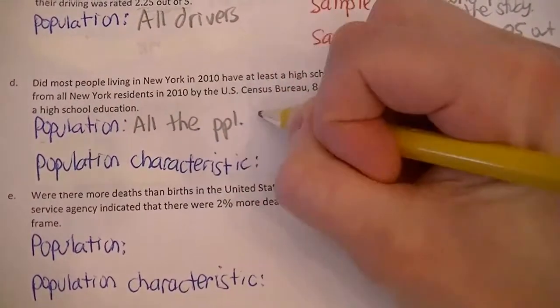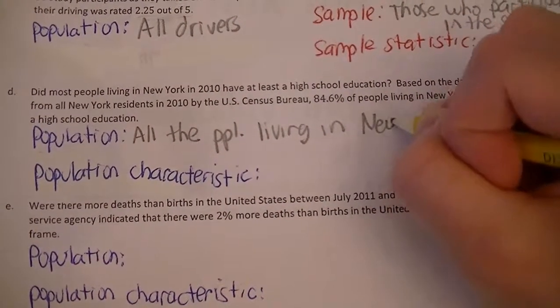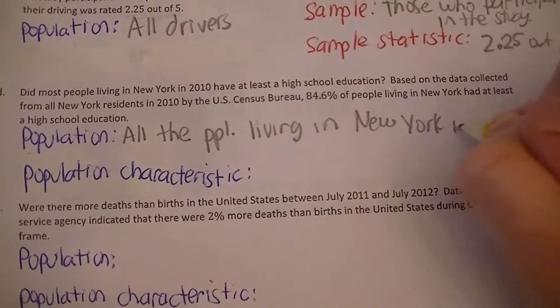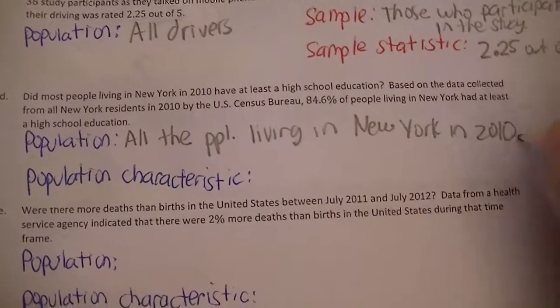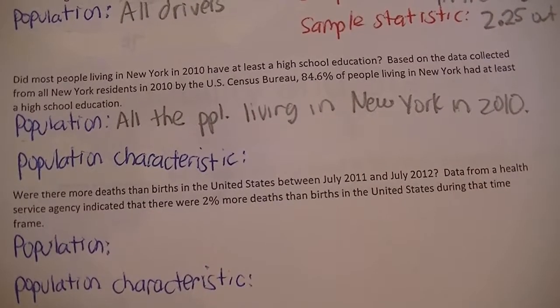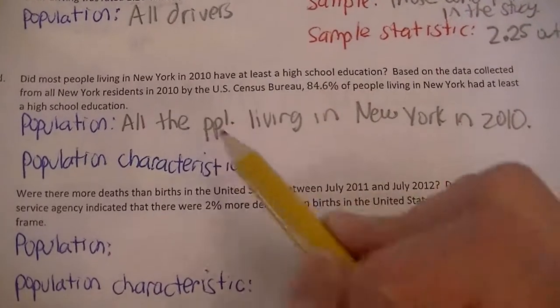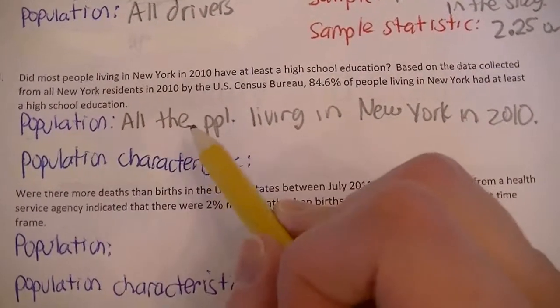I'm abbreviating people. And that 84 and 6/10% would be a population characteristic because that information was drawn directly from the population.